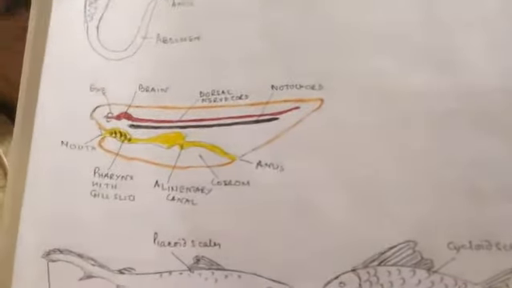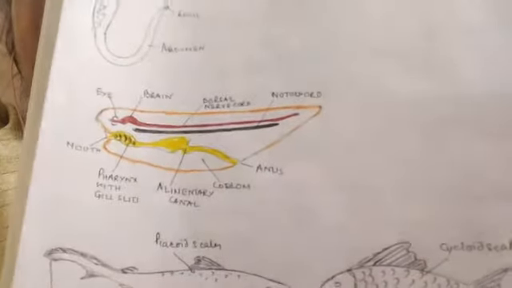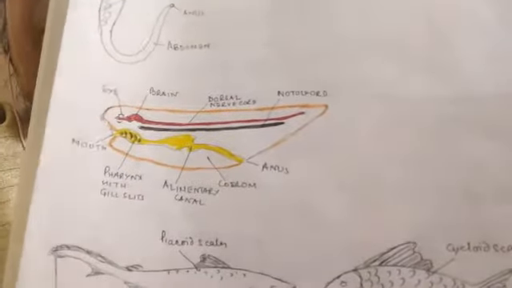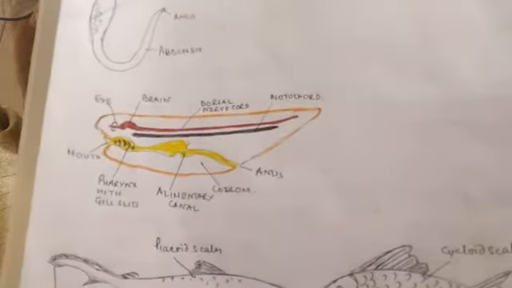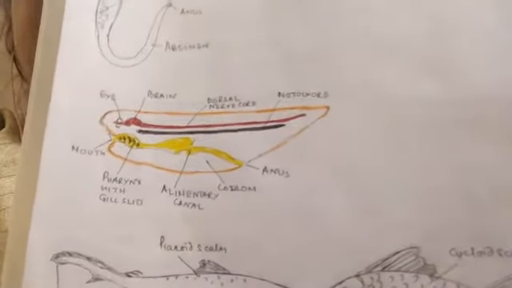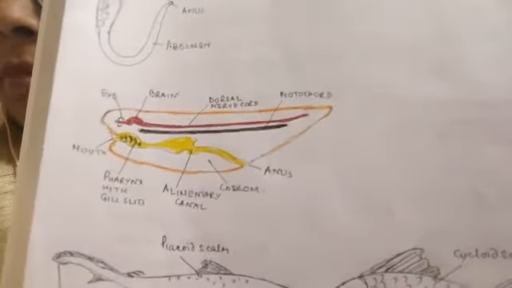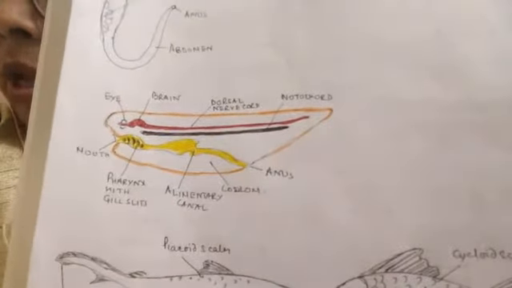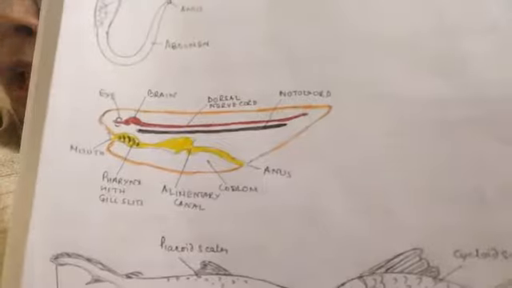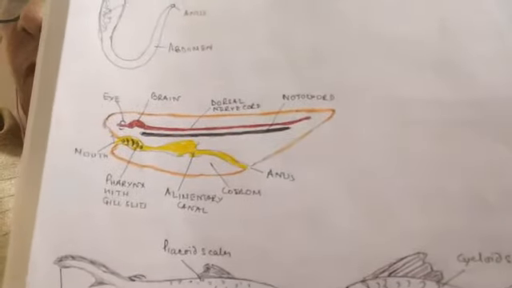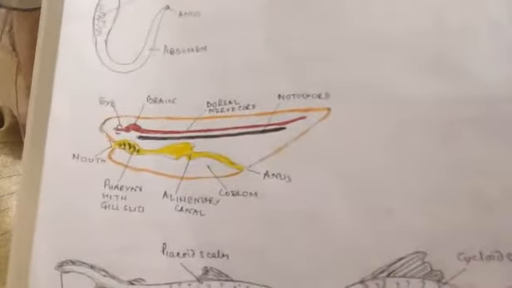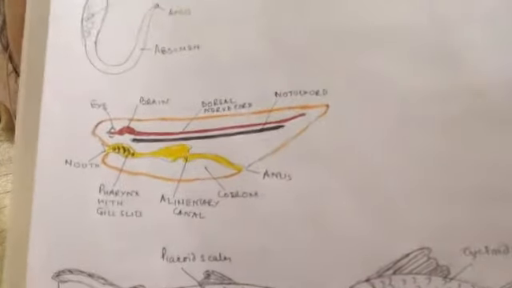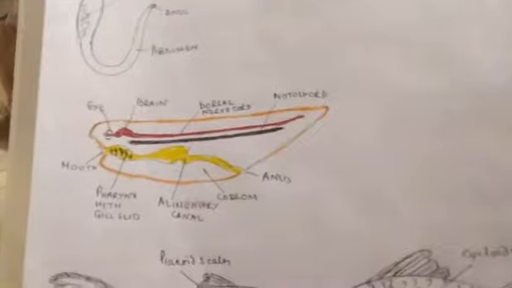Clear? So they have the pharynx. We know that after the mouth we have the pharynx, and that pharynx contains gill slits. So paired gill slits are present in the pharynx region, on the lateral sides of the pharynx, and they are retained throughout life in lower forms, but in adult forms often these pharyngeal gill slits are lost.